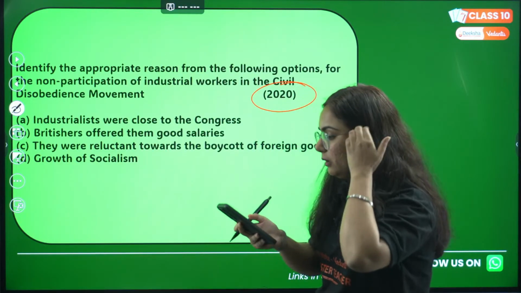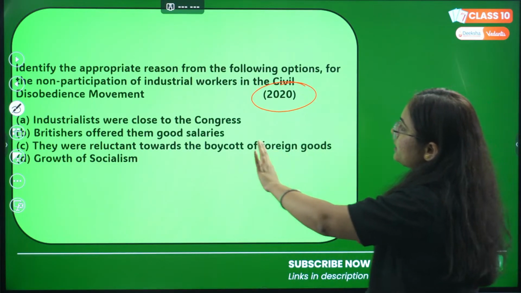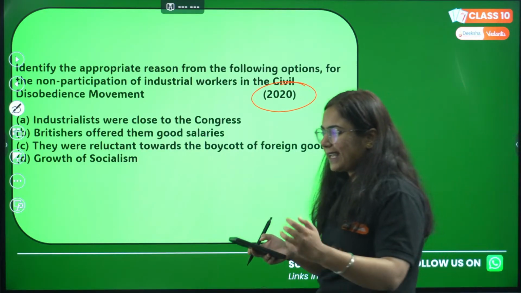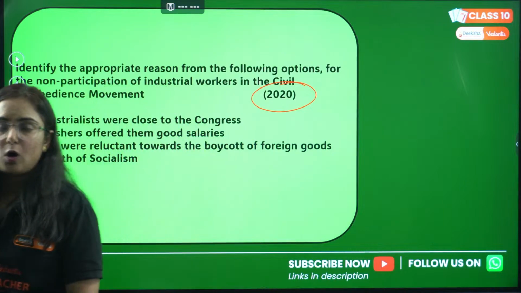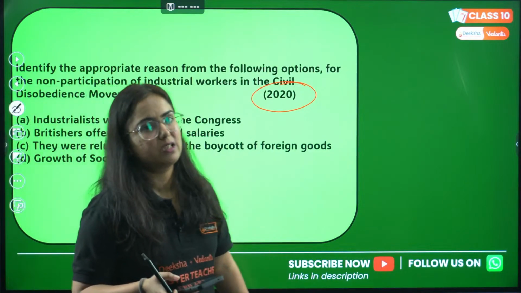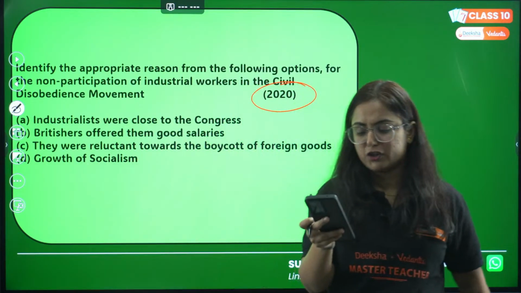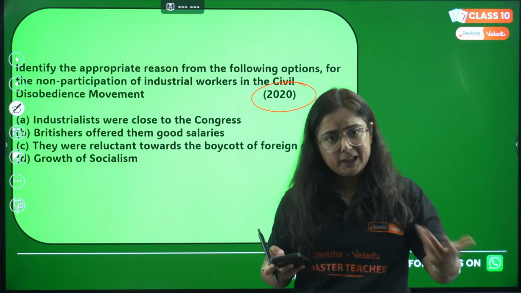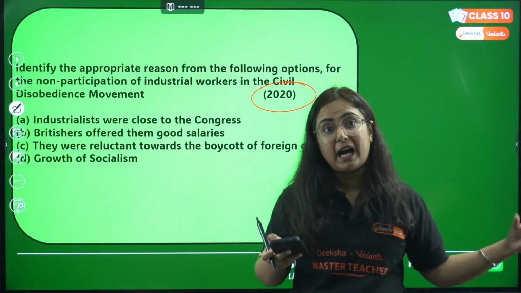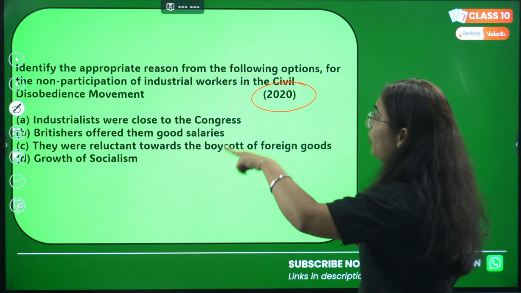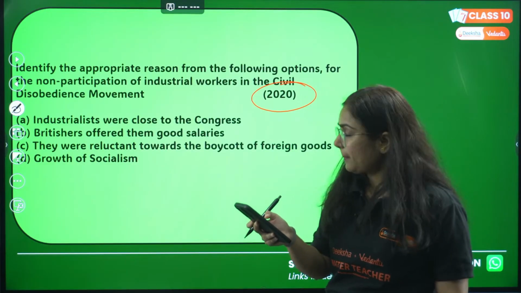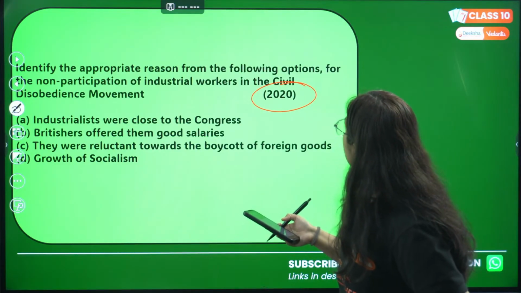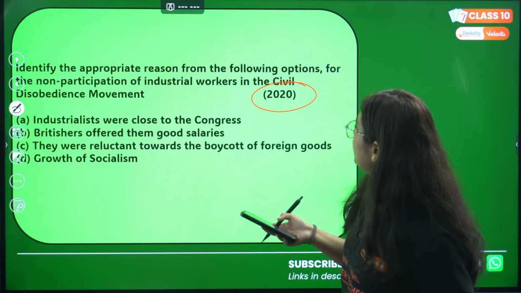Okay, answer to this question, why industrial workers were not participants in CDM. So CDM is basically the second most important satyagraha or all India movement started by Gandhiji and the Indian National Congress particularly. But we have seen that over a period of time there were certain people who were not joining the CDM, or there were people who were highly engaging in CDM. Here we are talking about industrial workers, right? Identify the appropriate reason for the non-participation of industrial workers.